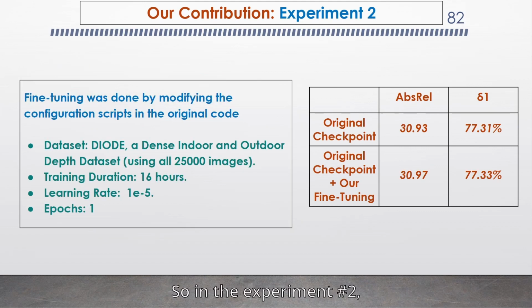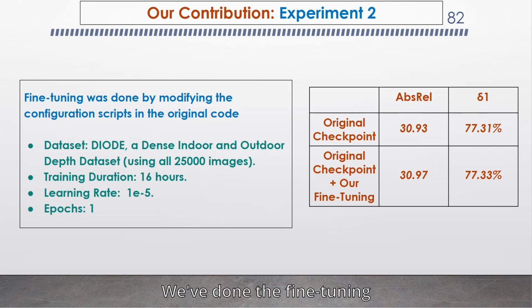So in experiment number 2, we've used the DIODE dataset, which is a dense indoor and outdoor depth dataset, and we've used all of the 25,000 images for that. And that's why we trained only for one epoch. And so the learning rate is also 3 times less than Marigold's fine-tuning learning rate.